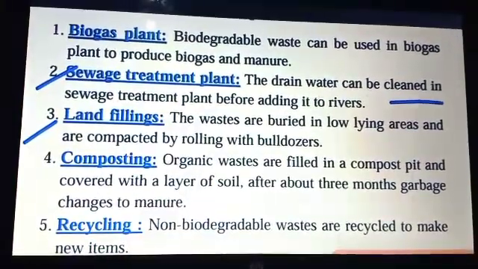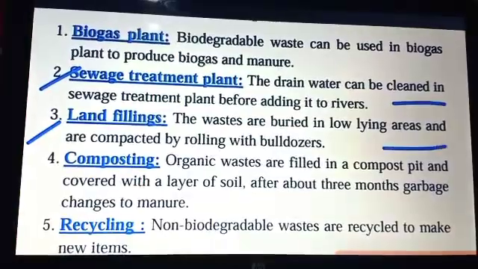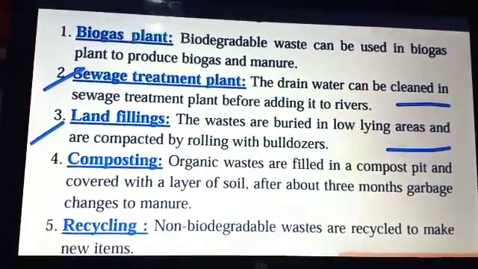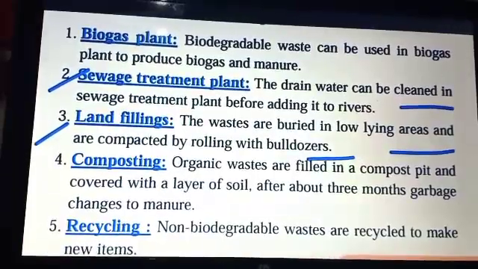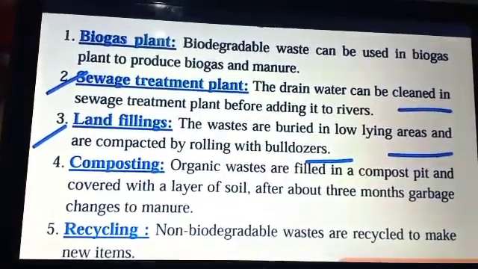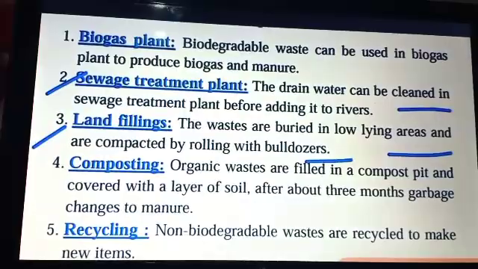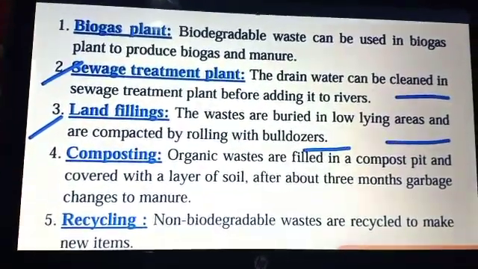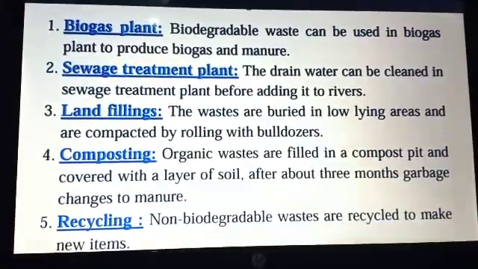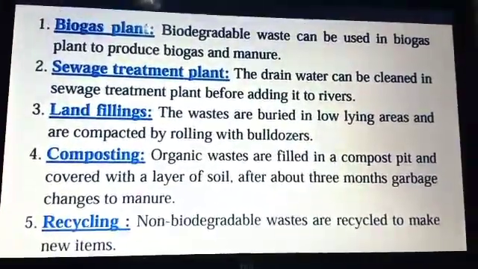The waste is buried in low-lying areas and compacted by rolling with a bulldozer. So we can bury this kind of waste in that kind of areas. The fourth one is composting.